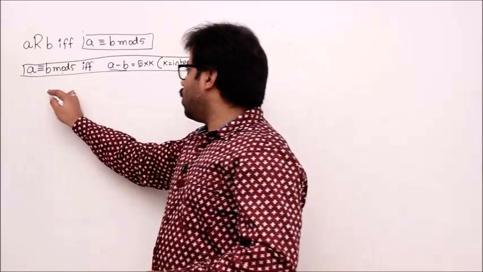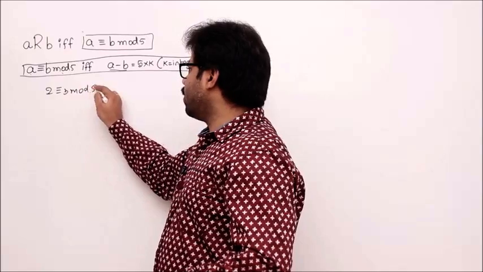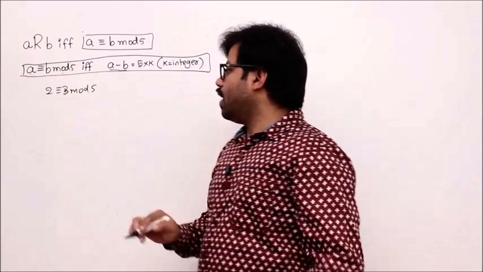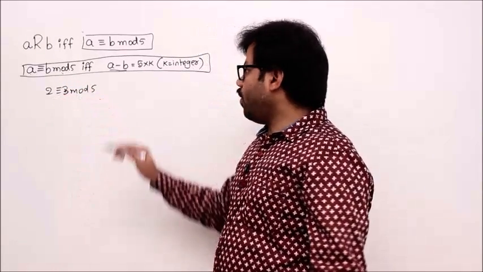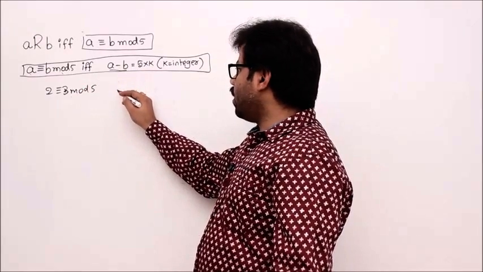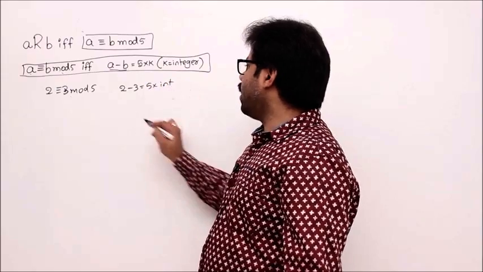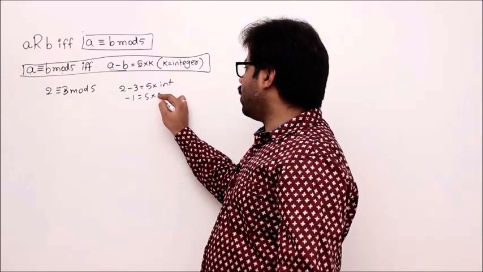Example: is 2 congruent to 3 modulo 5, yes or no? We'll check. If 2 is really congruent to 3 modulo 5, then a minus b, 2 minus 3, should equal 5 times an integer. Let's try: minus 1 equals 5 times an integer.